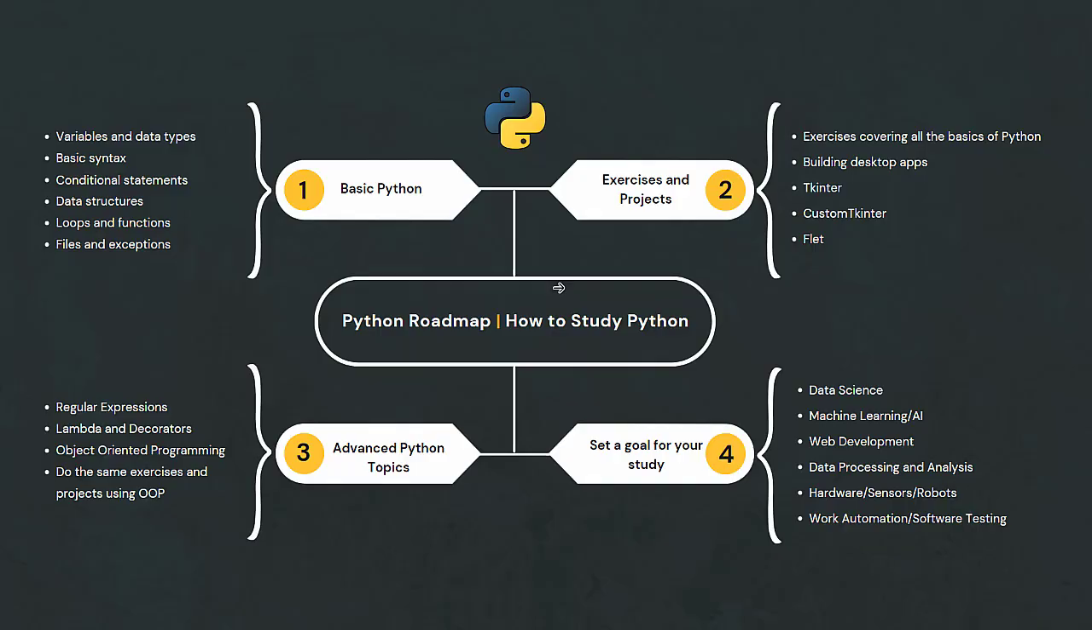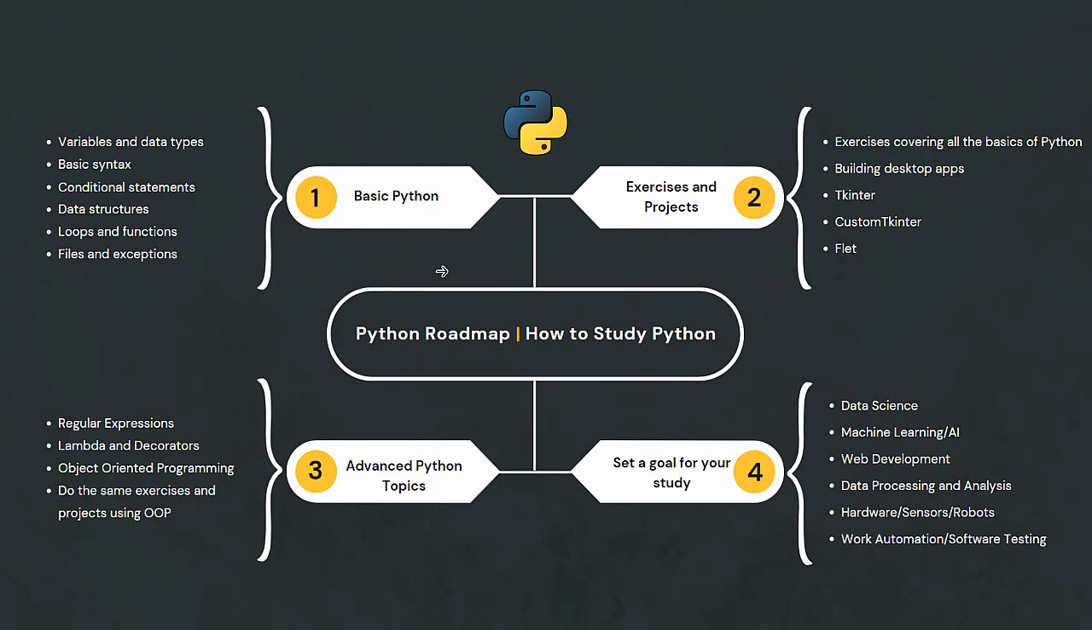So how to start Python? Usually I like to consider it in 4 steps, or 4 topics, or 4 branches. First you need to start with Python basics. After Python basics, you'll go to exercises and projects. Then after exercises and projects, you need to start some advanced Python topics. And after advanced Python topics, you need to set a goal for yourself. So let's start from the basics.